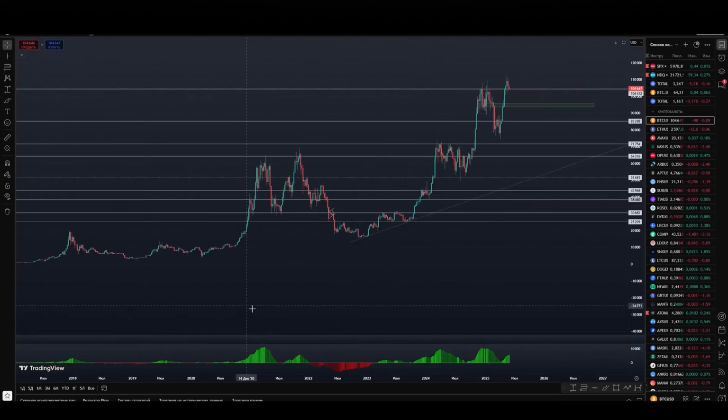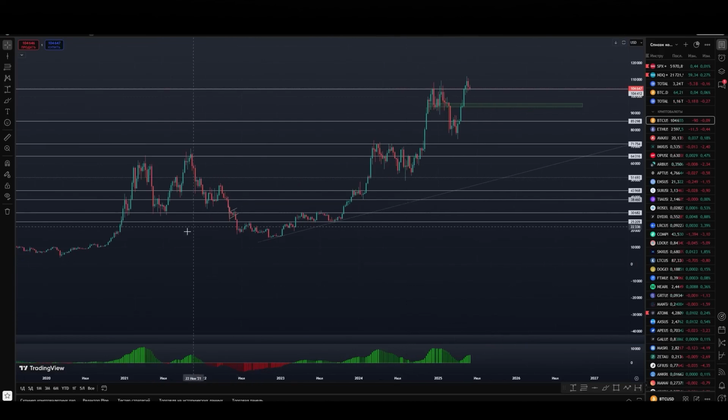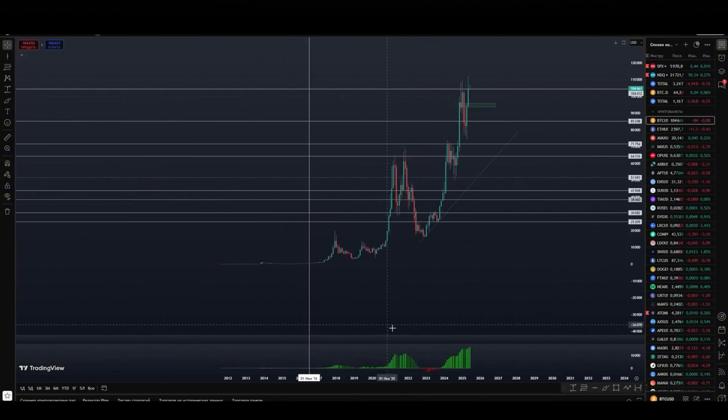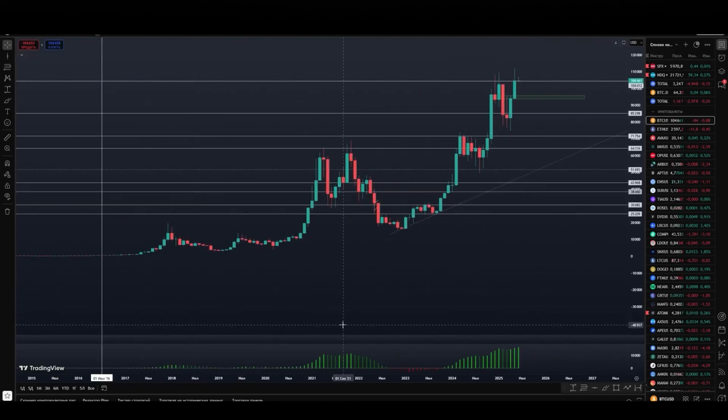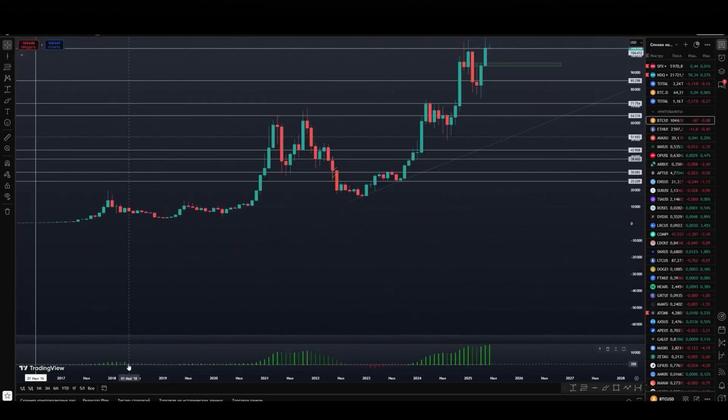Next, we also consider the indicators of Bitcoin in each cycle on MACD. On the weekly time frame, it has already entered the overbought zone twice, from which a fairly strong correction was formed. From the point of view of cycles, we will immediately consider it on a monthly time frame. In comparison with previous cycles, the values here were constantly increasing, that is, the values of the maxima, exactly as long as Bitcoin was held in an uptrend.